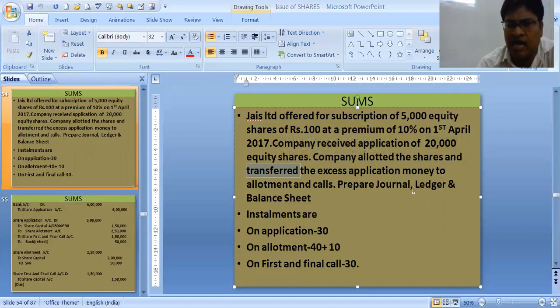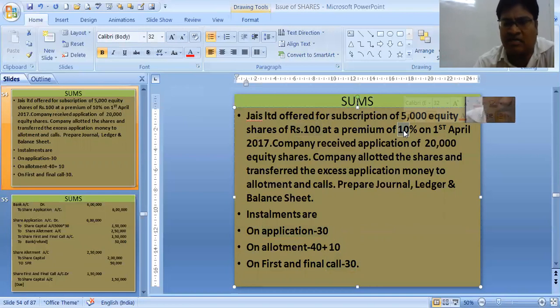Prepare journal, ledger and balance sheet. This much is asked to be prepared. Let's understand now. 30 rupees is application, 40 plus 10 is the allotment. First and final call is 30 rupees. It's a 100 rupees share. 30 plus 40, 70. 70 plus this 30 is 100. So the 10 rupees is the premium, because it is 10% on the par value. Par value was 100, 10% of the par value, so it is 10 rupees. If nothing is mentioned, premium is always at the time of allotment. Otherwise, they will be mentioning it.